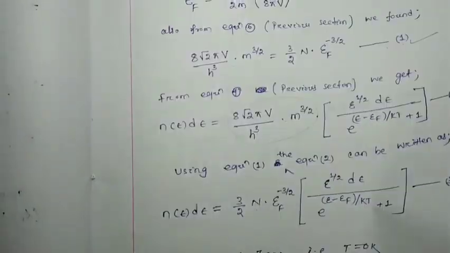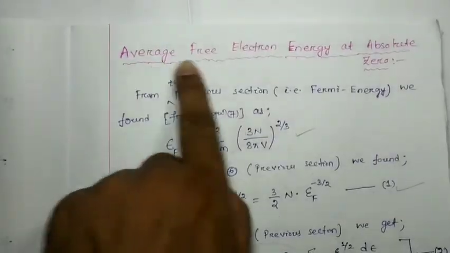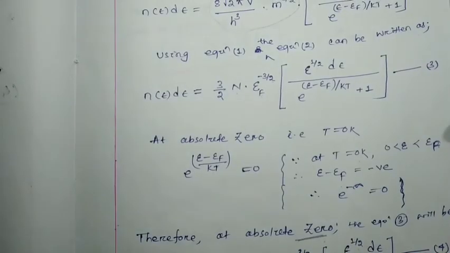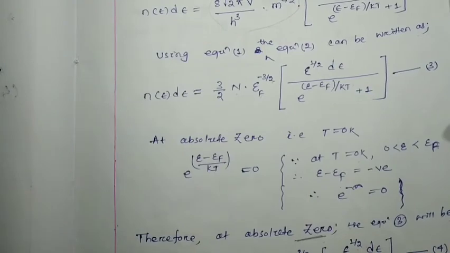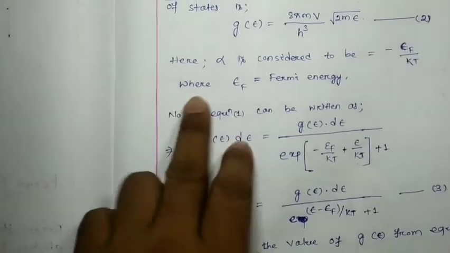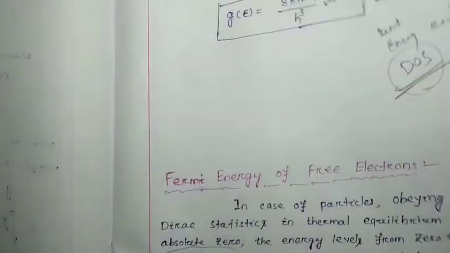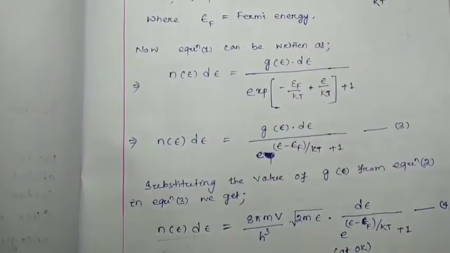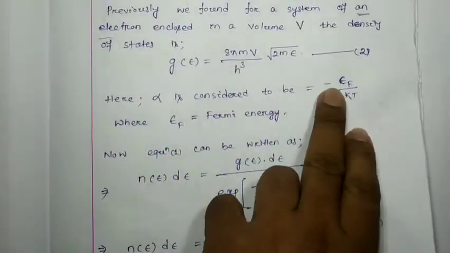Here, absolute 0, average free electron energy at absolute 0. We considered that alpha equals minus epsilon F by kT.